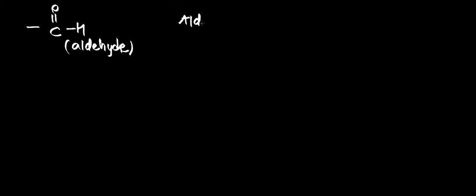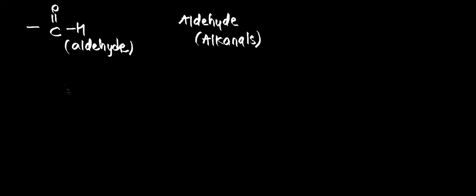Next we will see aldehyde, that is C double bond OH. This is the aldehyde functional group. So then it belongs to which family? Aldehyde family. The class of organic compounds is also aldehyde. It is also called alkanols.